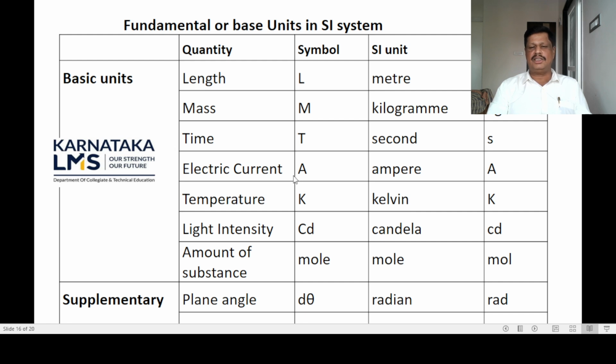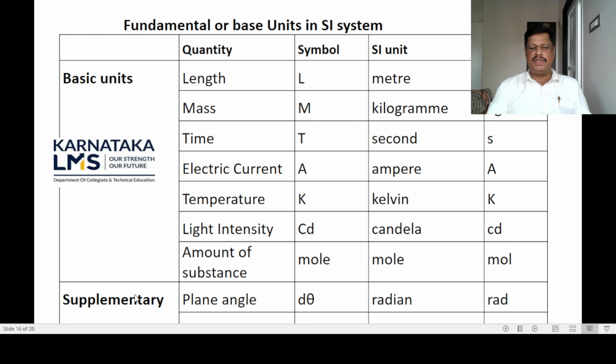For electric current, ampere is the SI unit represented by the symbol A. For temperature, Kelvin is the SI unit represented by K. Light intensity is represented by candela, and the symbol is cd. The SI unit of amount of substance is mole, represented by mol as the symbol.